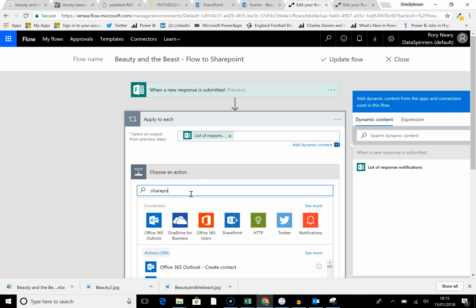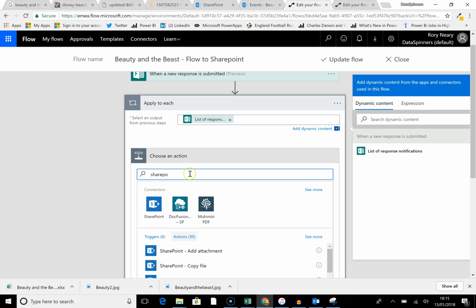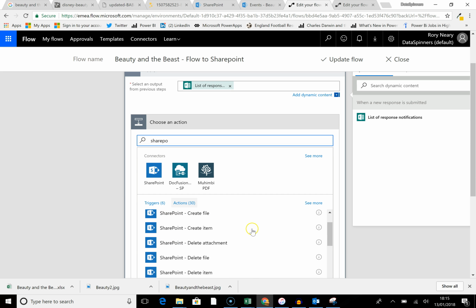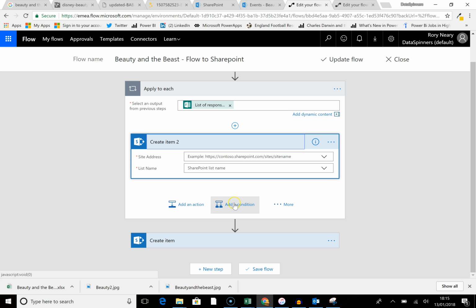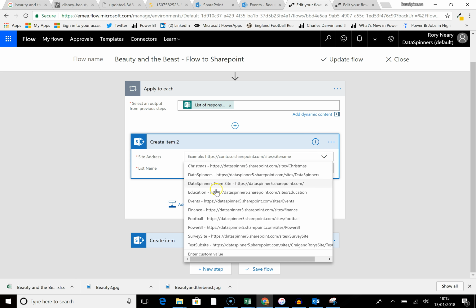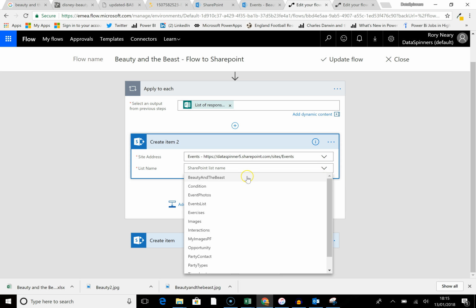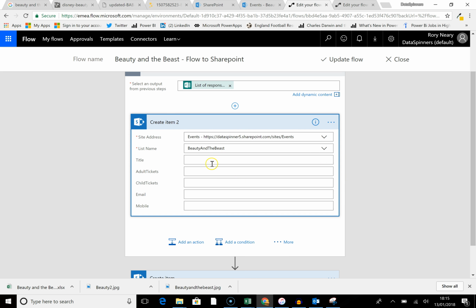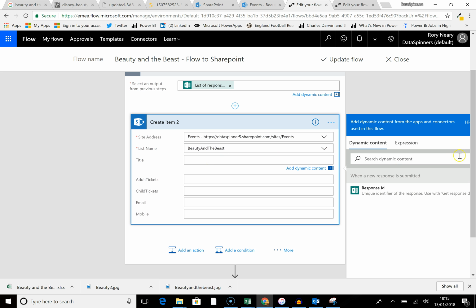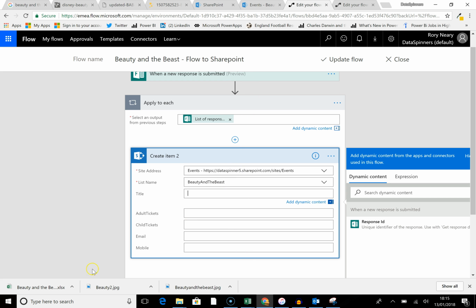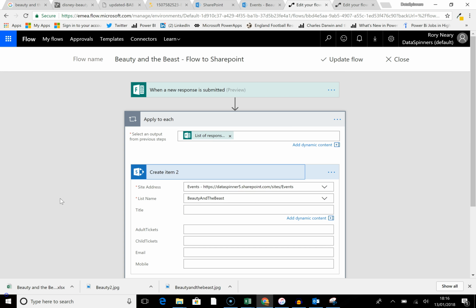So SharePoint. We are going to create an item. We're going to create it in this list here, which is under this site, and it's under this list name. Oh dear, okay, hold on a tick. Okay, so the bit I was missing was I need to get the response details.